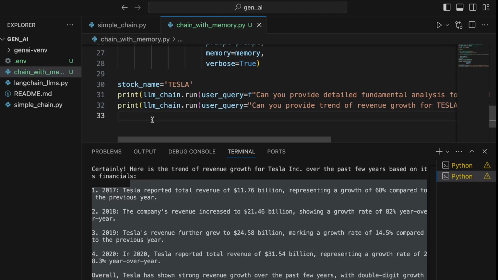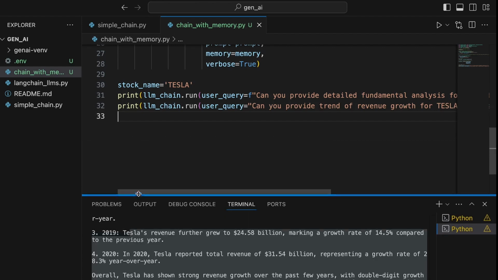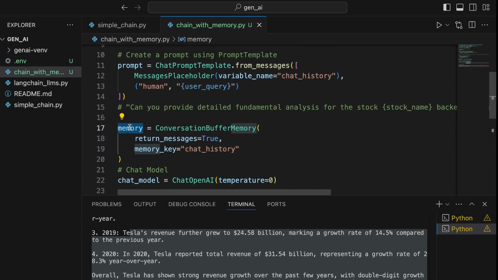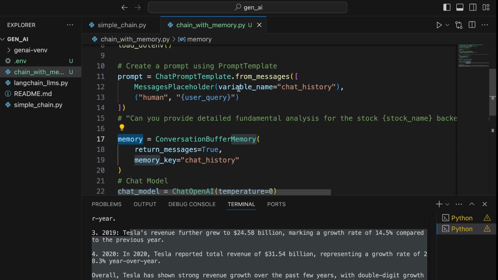So it's totally left up to us on what problem to solve here. You can customize this code to ask multiple questions about the same company, by considering all the conversation history being stored as a memory object, and the memory object that we in turn plug into this particular prompt here using the ChatPromptTemplate class.